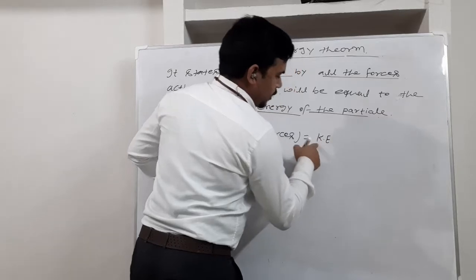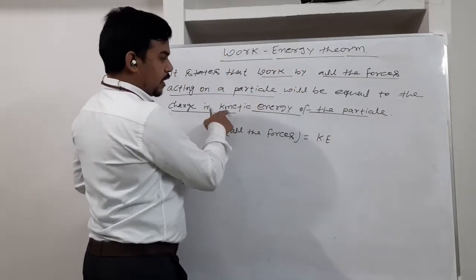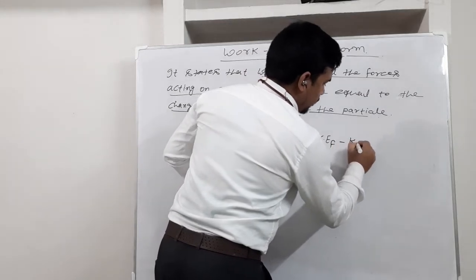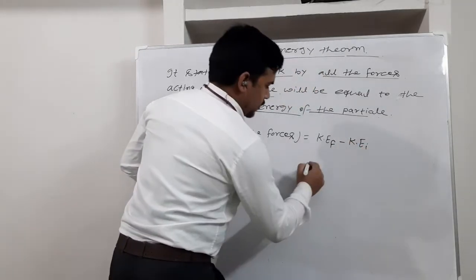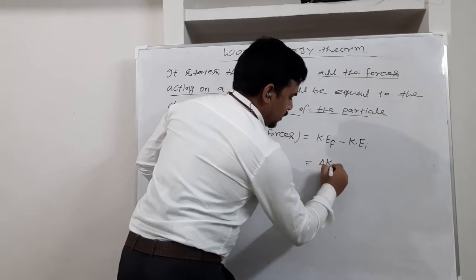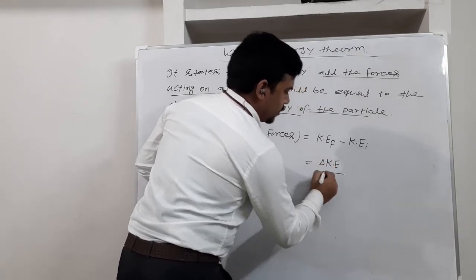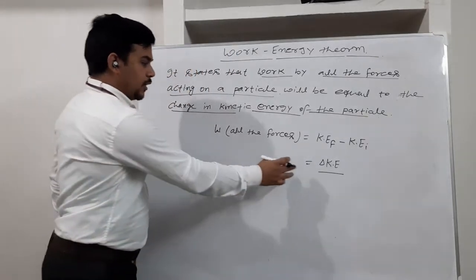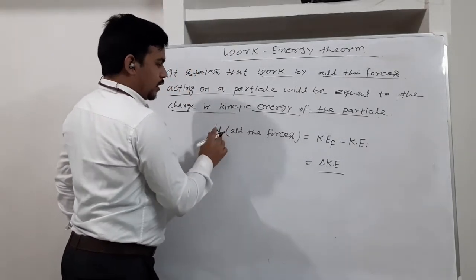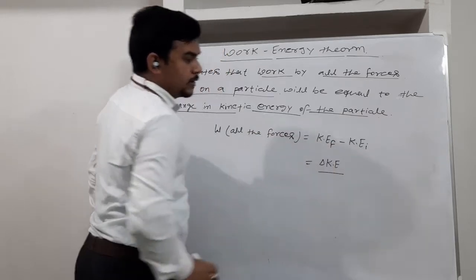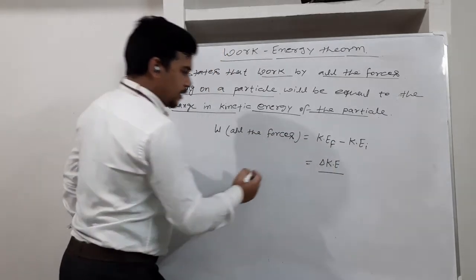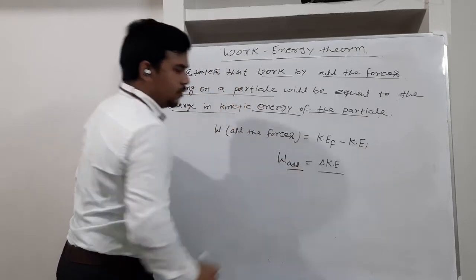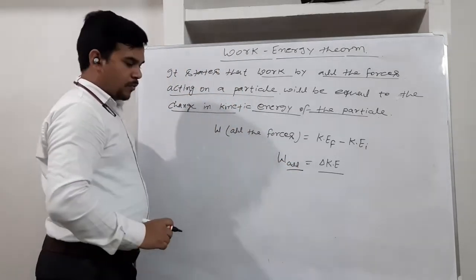If I write kinetic energy with KE, K stands for kinetic, E for energy, it is kinetic energy final minus kinetic energy initial, or we can write this as delta KE, the change in kinetic energy. So work done by all the forces equals the change in kinetic energy. Sometimes it is also written as W all, meaning due to all the forces acting on the particle itself.